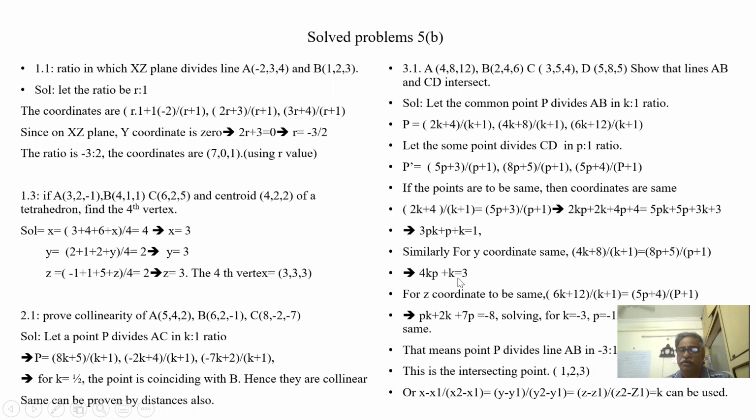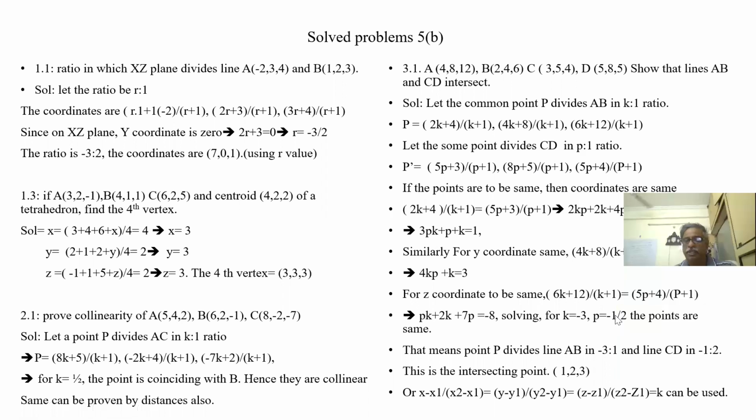When I simplify, I get one equation, and again I get another. When I solve these three equations, I'm getting k as minus 3 and p as minus 1 by 2. When I substitute, I get that P divides AB in minus 3:1 and the same point divides CD in minus 1 to 2. That means this point is the intersecting point of AB and CD.